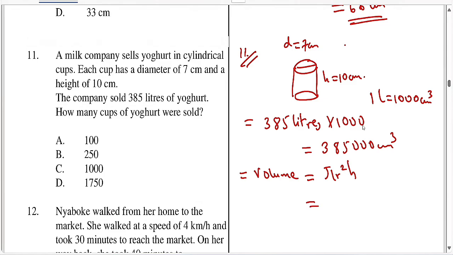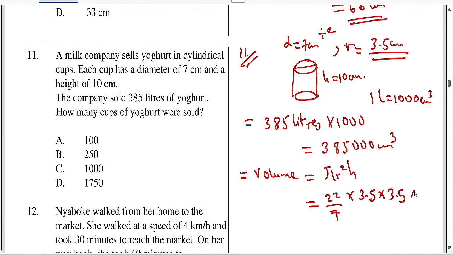Since our diameter is 7, the radius is half of 7, which is 3.5. You can also write it as 7/2, but let's just write 3.5 centimeters. So the radius is diameter over 2. Let's take 22/7 times r squared, 3.5 squared, which is 3.5 times 3.5, times our height, which is 10.